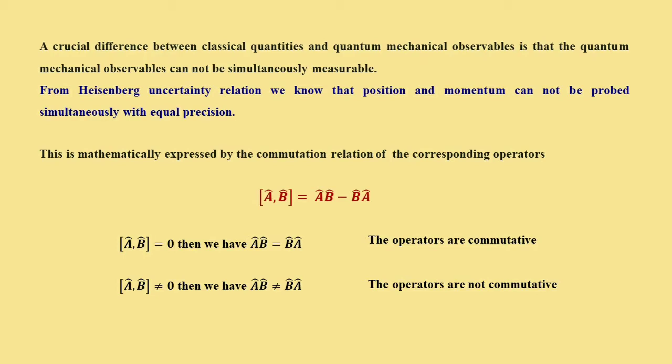This is their commutation relation and it is defined as [A, B] = AB minus BA. Whenever this commutation is 0, then we have AB equal to BA, and we say that the operators are commutative. When the commutation relation is not equal to 0, then AB is not equal to BA, which means the operators are not commutative. We shall discuss some examples on the commutation relation in our next lecture.